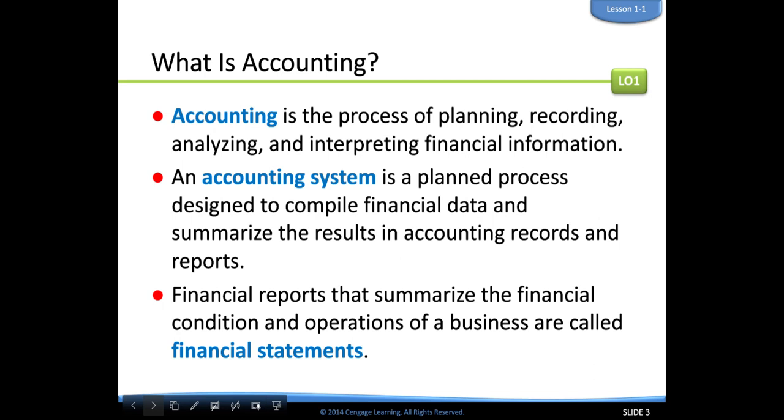A lot of this is all done by computer now, but it's all compiled into one small financial statement that is tied with a neat little bow, and you can make the financial decisions for the company based on those statements. It compiles all the information into one small area.